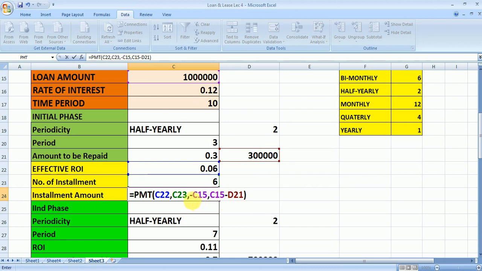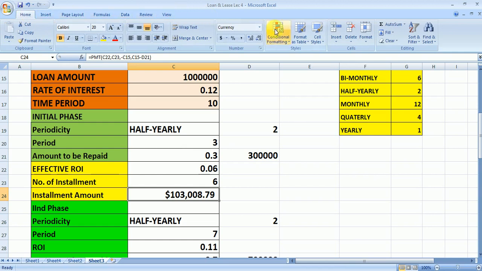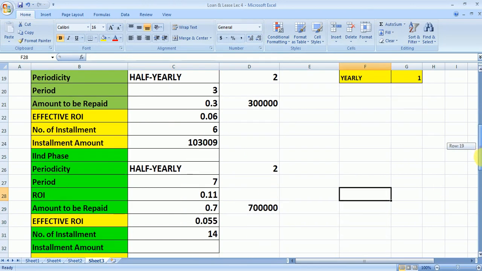So इसलिए हमने क्या किया, minus 10 lakh और 10 lakh minus 3 lakh. So मैंने यहाँ cell referencing दे दी in order to make the calculation simple. Fine. Let's suppose if you want to change this option, that is the amount to be repaid is 30%. Let's suppose if I want to change this to 50%. So ultimately the installment amount is automatically changed. Fine. So enter. So this is the installment amount. So this is coming in dollar form. So I'll make it in general and I am reducing the decimal also.